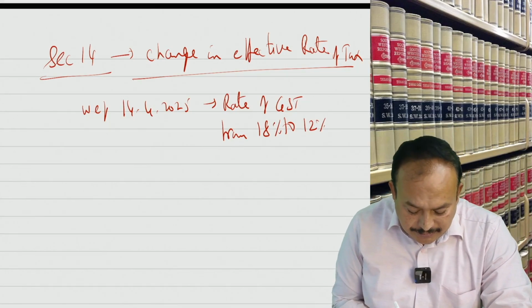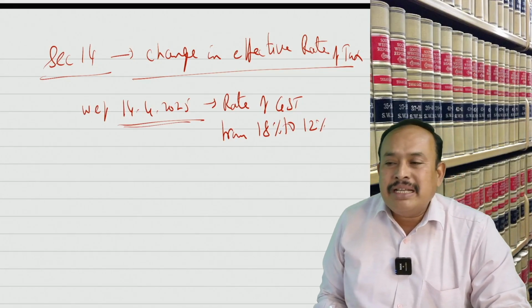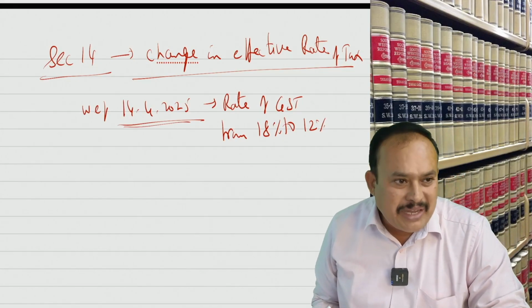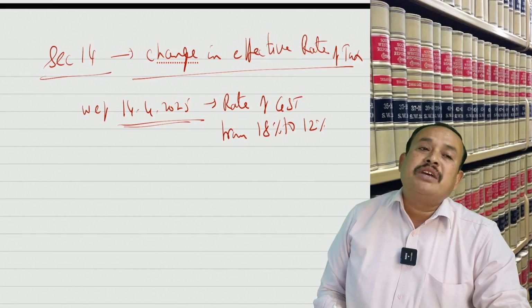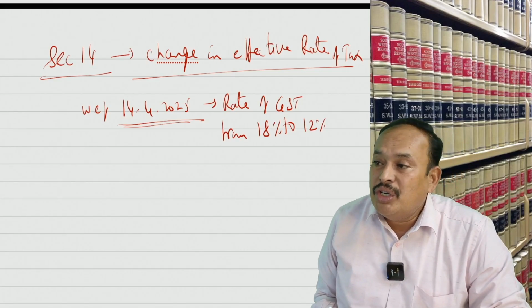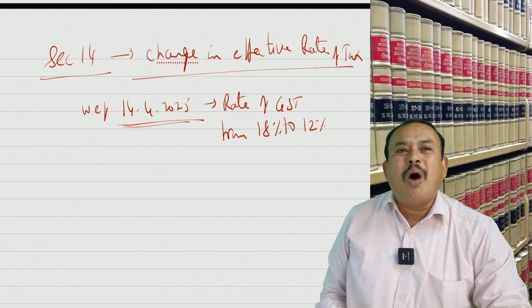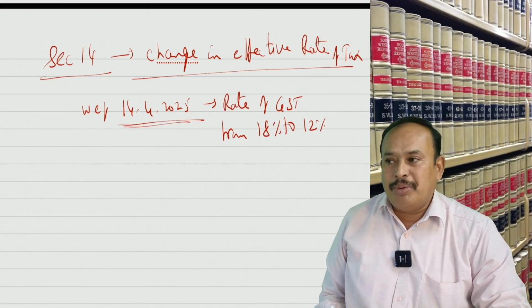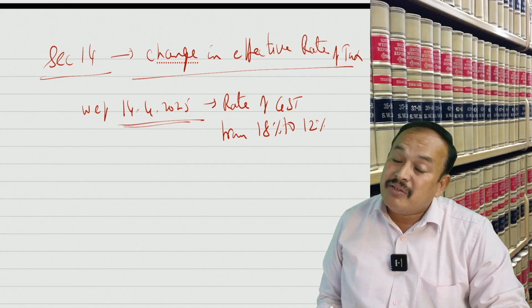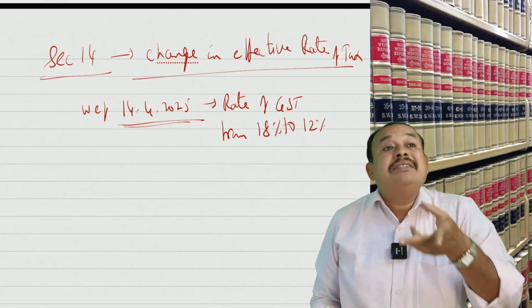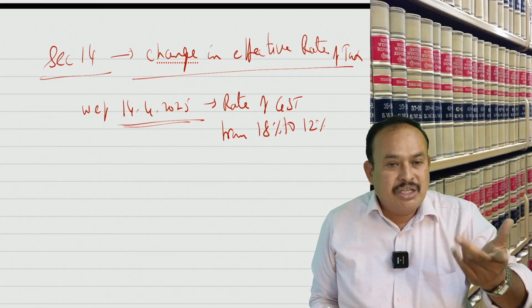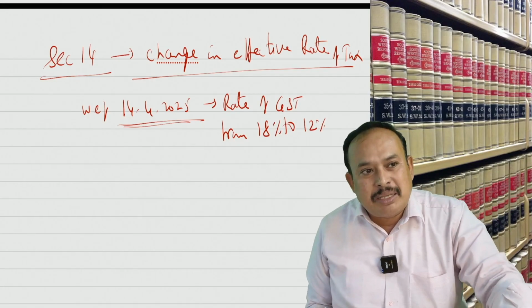From which date? 14th April 2025 onwards, the rate of GST is reduced from 18% to 12%. From 14th April 2025 onwards, what is the rate of GST applicable? 12%. Before 14th April, what rate of GST was applicable? 18%. That is a change in the rate of tax.